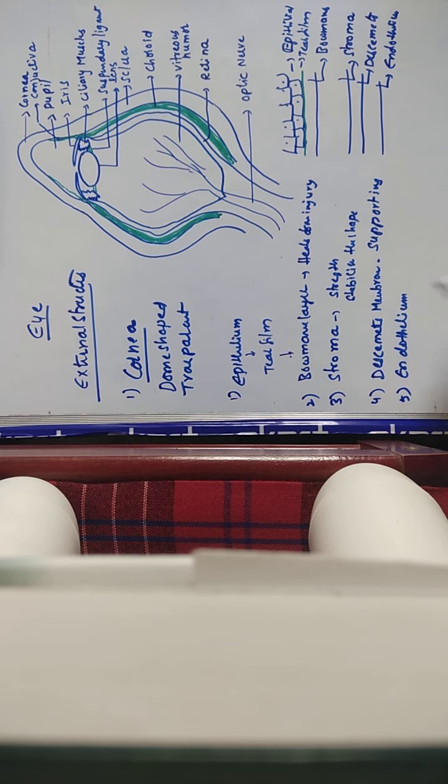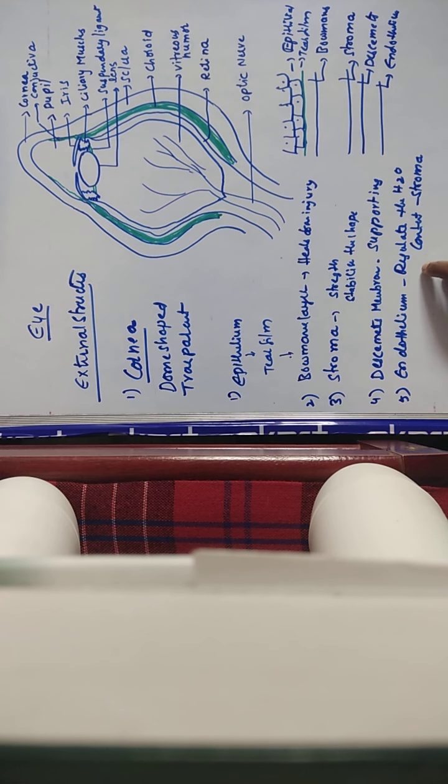And the last layer you will call the endothelium. This regulates the water content of the stroma. Mainly this is useful to regulate the water content in the stroma. Because of regulating this water content in the stroma, the cornea will always be clear. Okay, this is all regarding the first structure, the cornea.